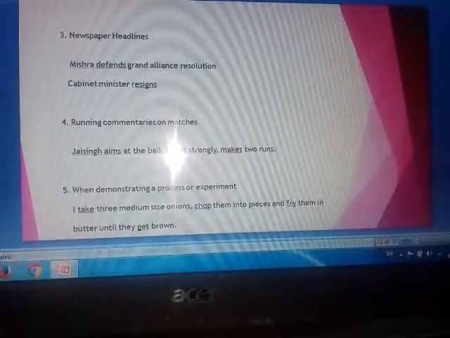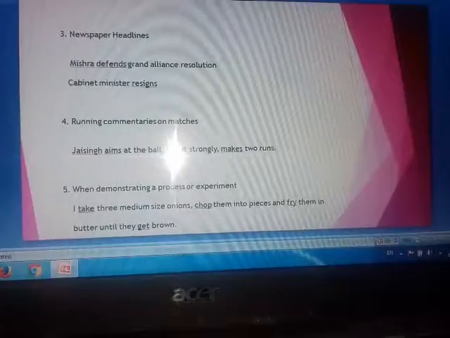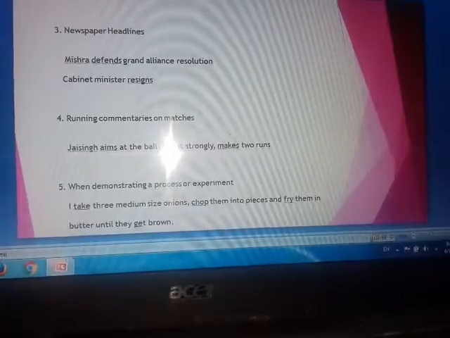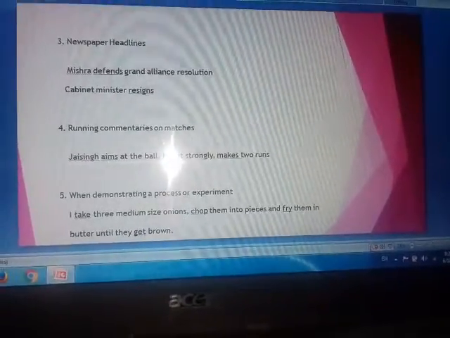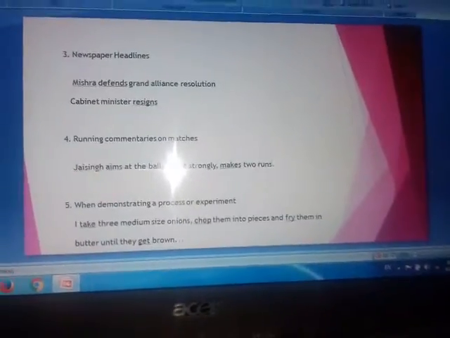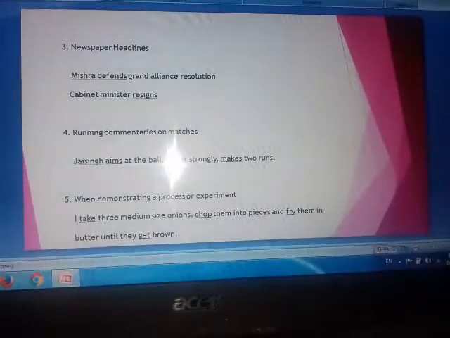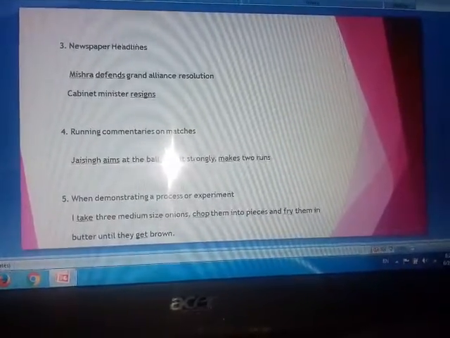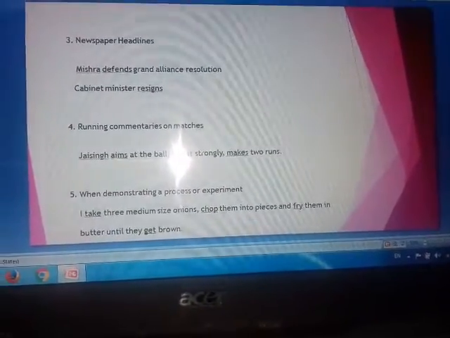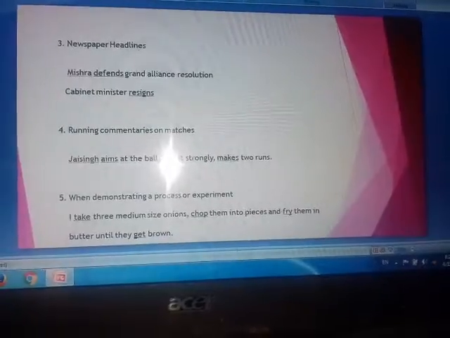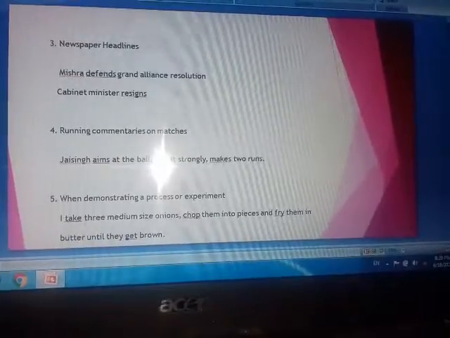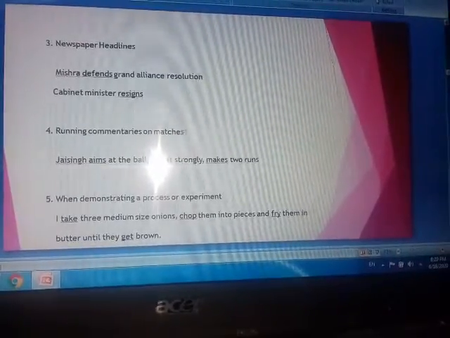Defends is the verb because Mishra is a singular noun, so s is added. Next, cabinet minister resigns. Here, the verb is resigns, again the first form of the verb. So in newspaper headlines, the simple present tense is used.